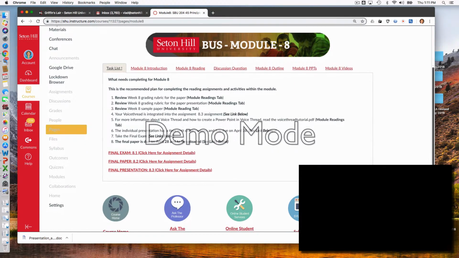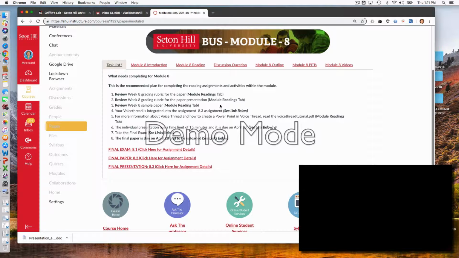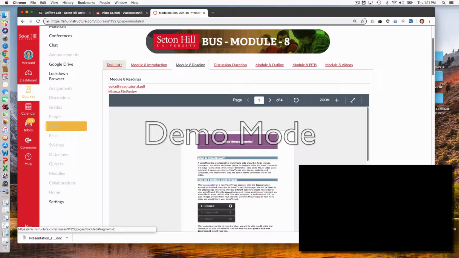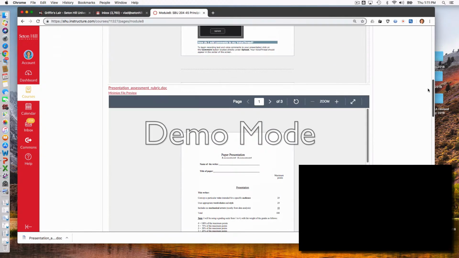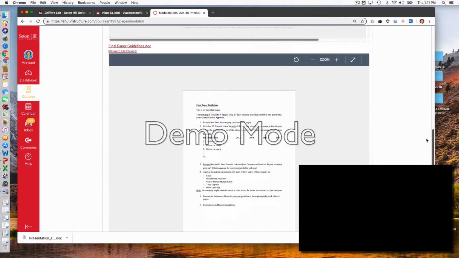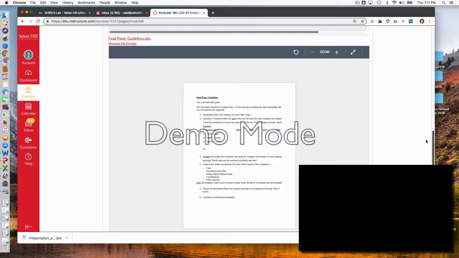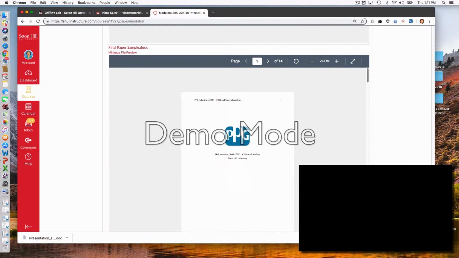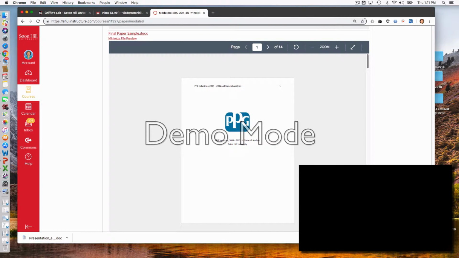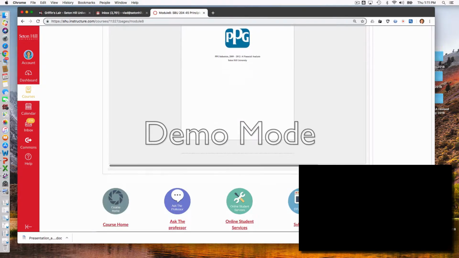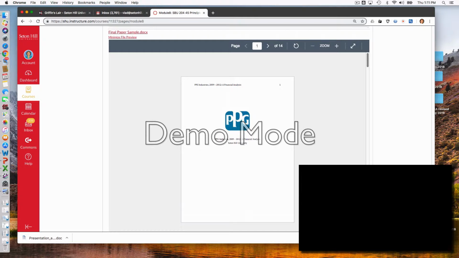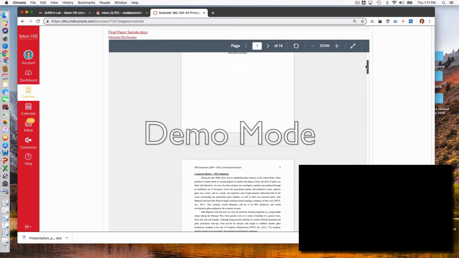Let's see, grading rubric, module readings tab. So we have the readings here. That's the guidelines for the paper. You see, final paper guidelines, and that's a sample paper. I might replace this one. I think I have a better one, but if not, you can use this one. You can actually use the sample paper as a template format.